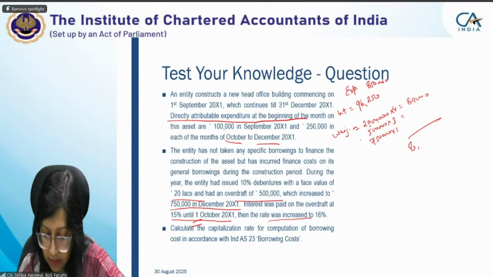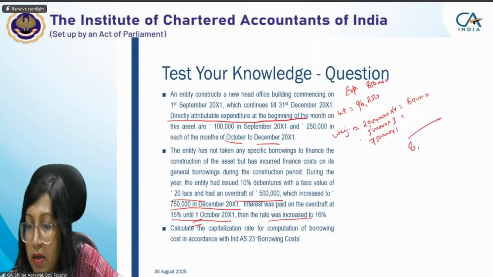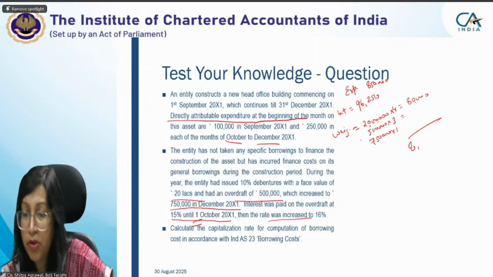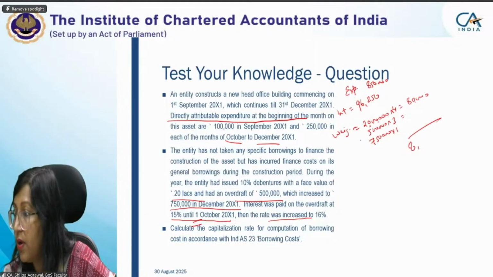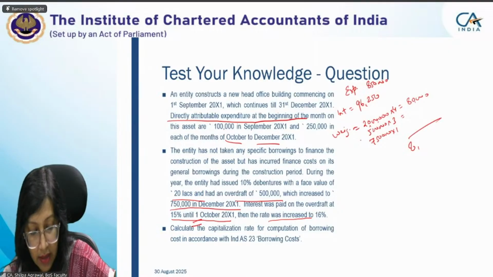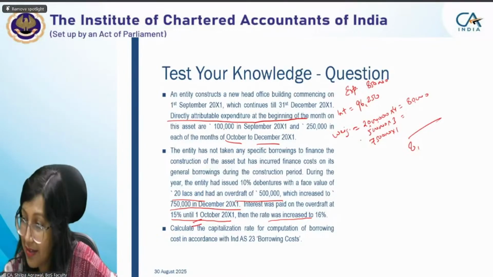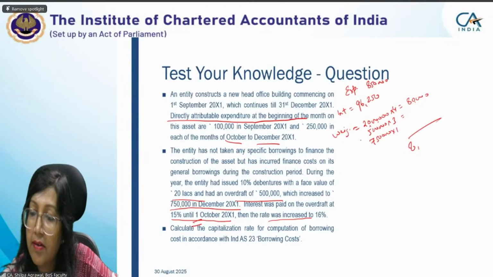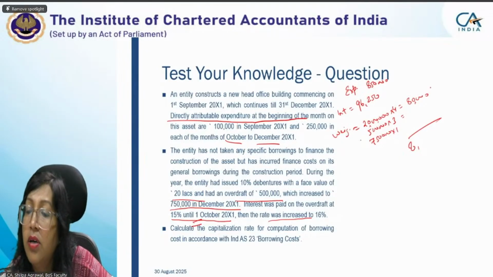Ma'am, for 20 lakhs it is 4 months. 20 into 4 divided by 12, it's 6,66,660. No, don't do 4, na. Okay, you are doing it for 1 month. Whatever you are calculating is for 1 month, na. No, ma'am. For interest, we calculated 4 months, right? The same way we have to do it for 20 lakhs for 4 months. When I put it, 6,66,667 is coming. Don't do it for 12 months.